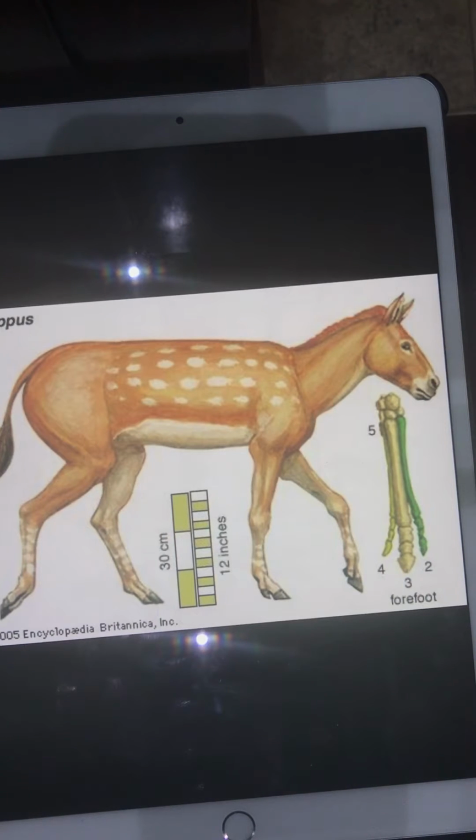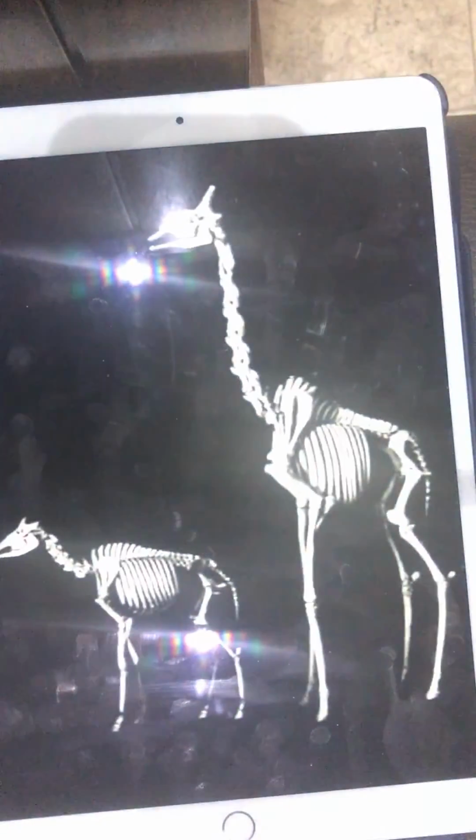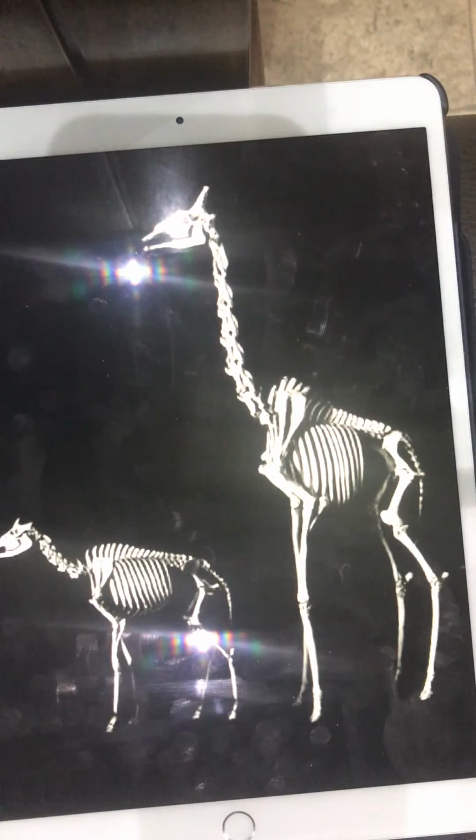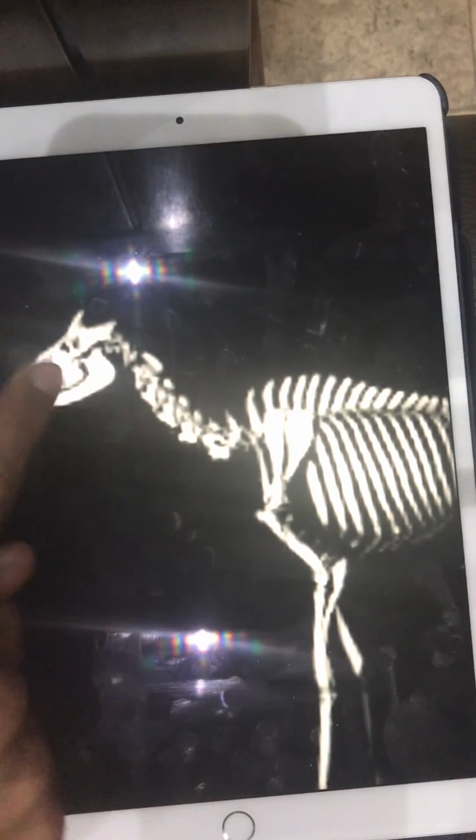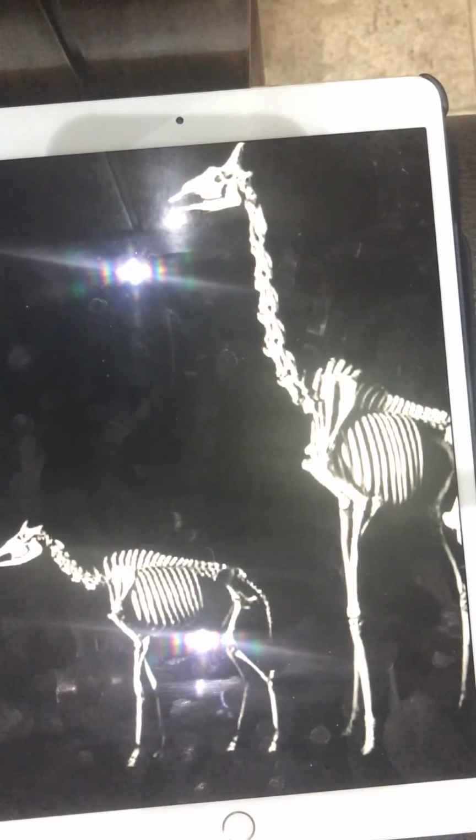Now, the evolutionary process is gradual, slow, and continuous, without sudden changes. One example would be the giraffe. As you can see, this is a short-necked giraffe. Early on, giraffes had trouble eating since they had a very short neck.